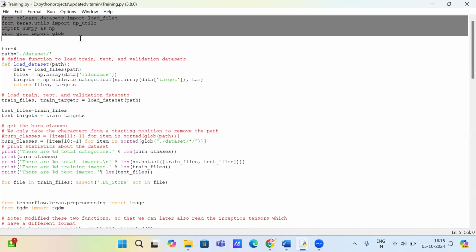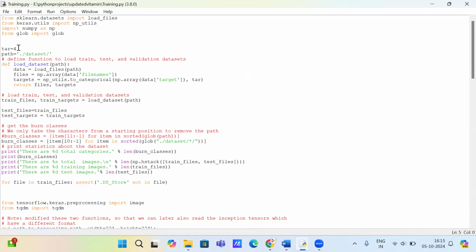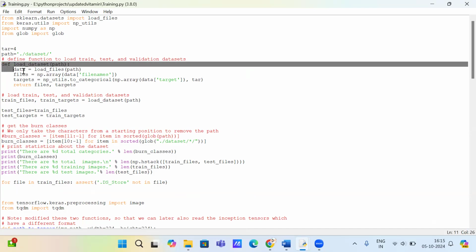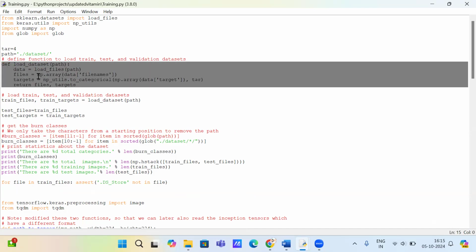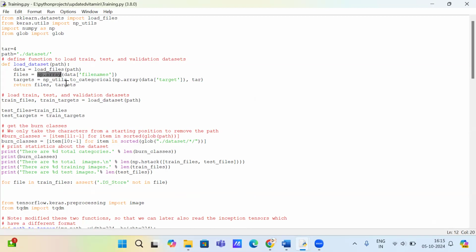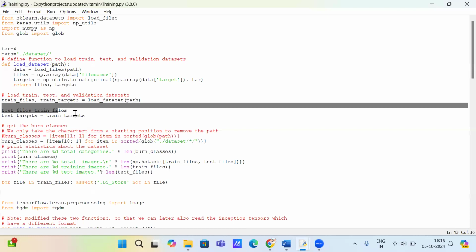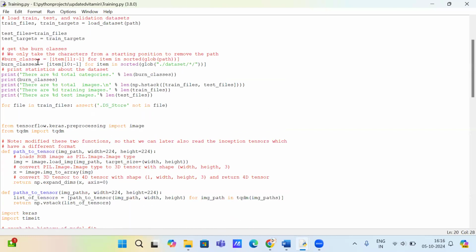So these are the libraries used to train the model. In this, we are detecting four vitamin deficiency diseases, and this is the path of the dataset folder. We are loading the dataset. Once loaded, we convert it into array form, then categorical. Then we are splitting the dataset into train and test equally. After splitting, you can print the total categories, total images, training images, and test images.